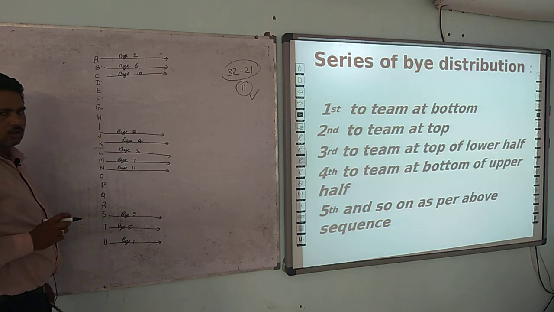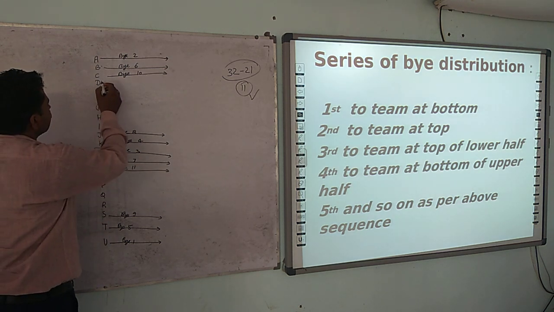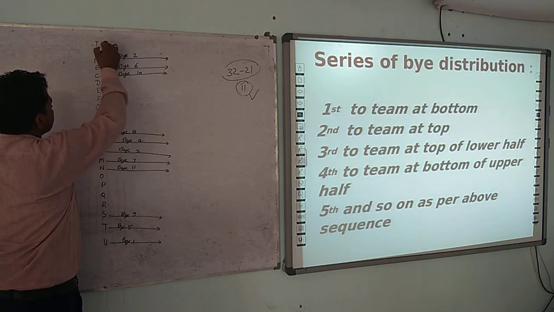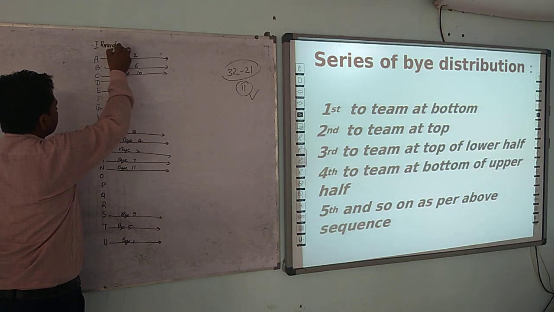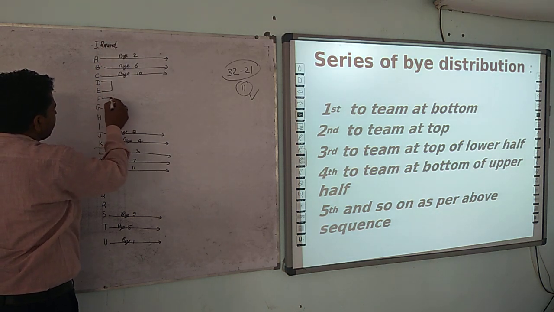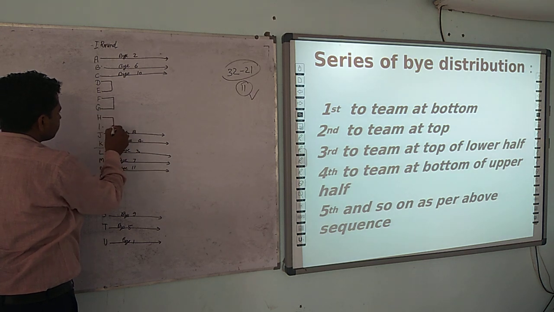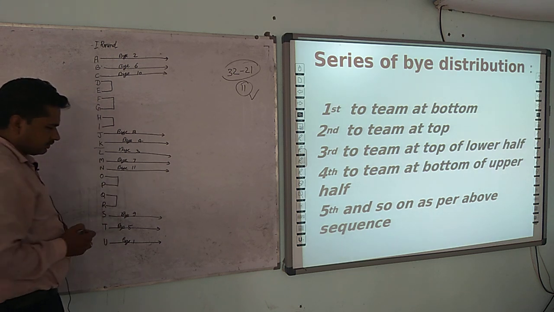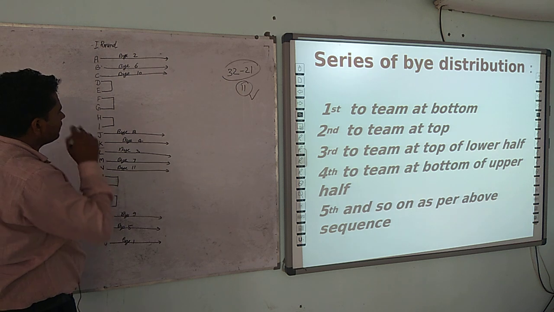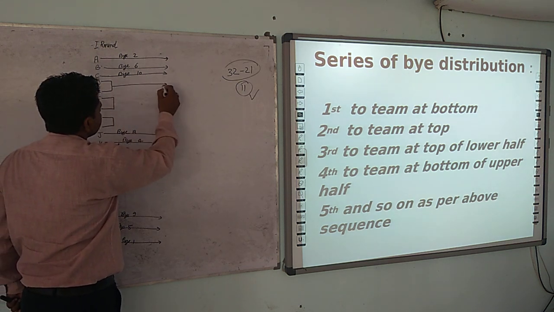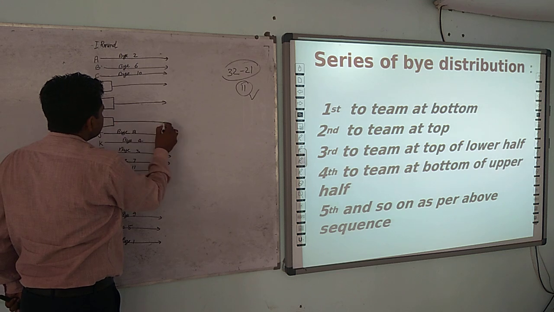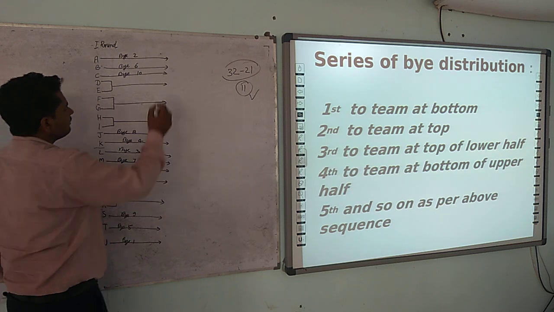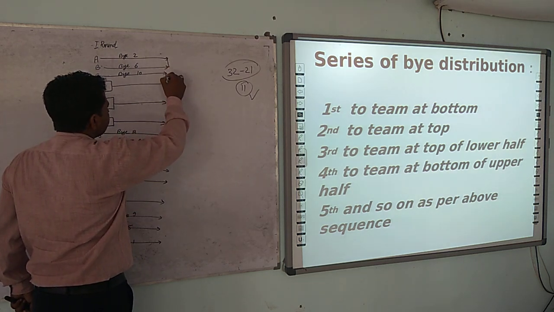So we distributed all these byes, and the rest of the teams have to play with each other in the first round. This is the first round. In the first round you find 1 match, 2 match, 3 match, 4 match and 5 match. In the first round 5 matches are played, and the winners go to play in the second round. In the second round these teams have to play together.